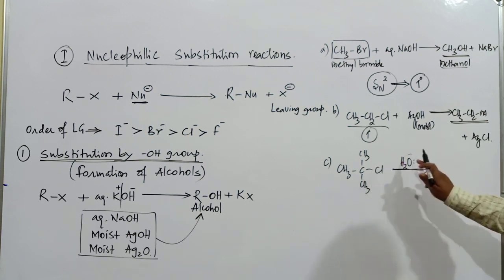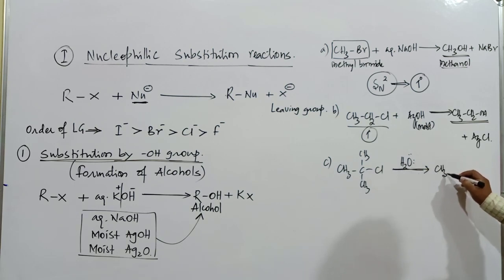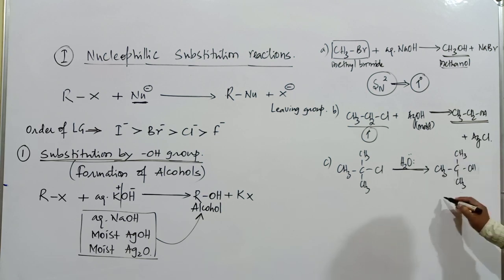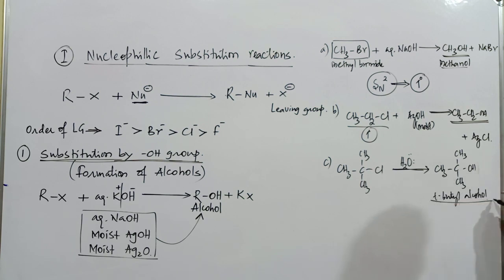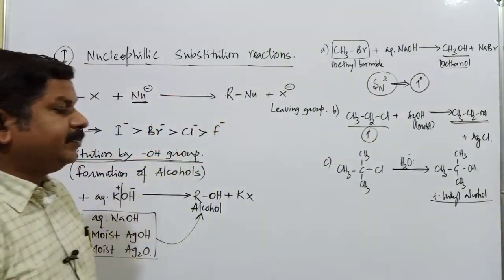When this compound is treated with even water, the compound produced is an alcohol, commonly known as tertiary butyl alcohol. But this reaction takes place by SN1 mechanism because the compound is a tertiary alkyl halide.